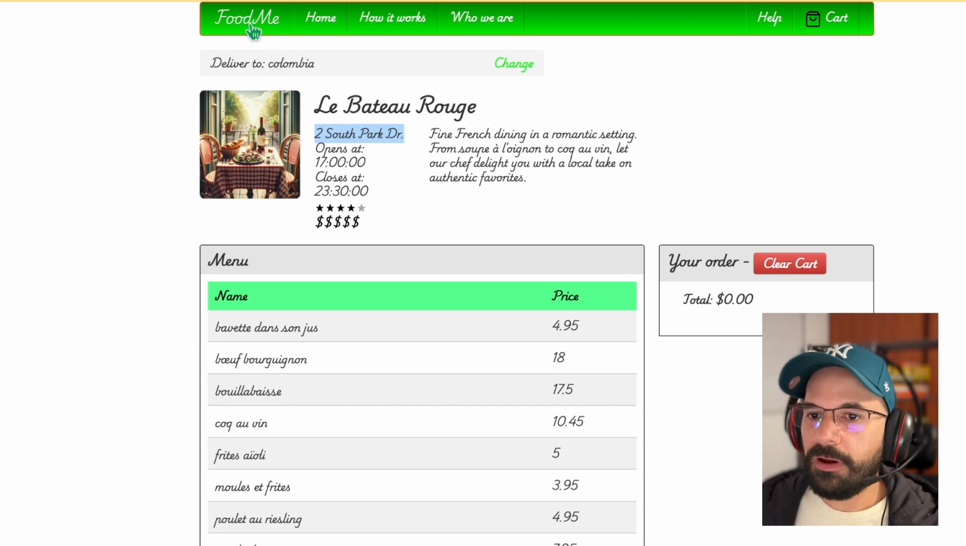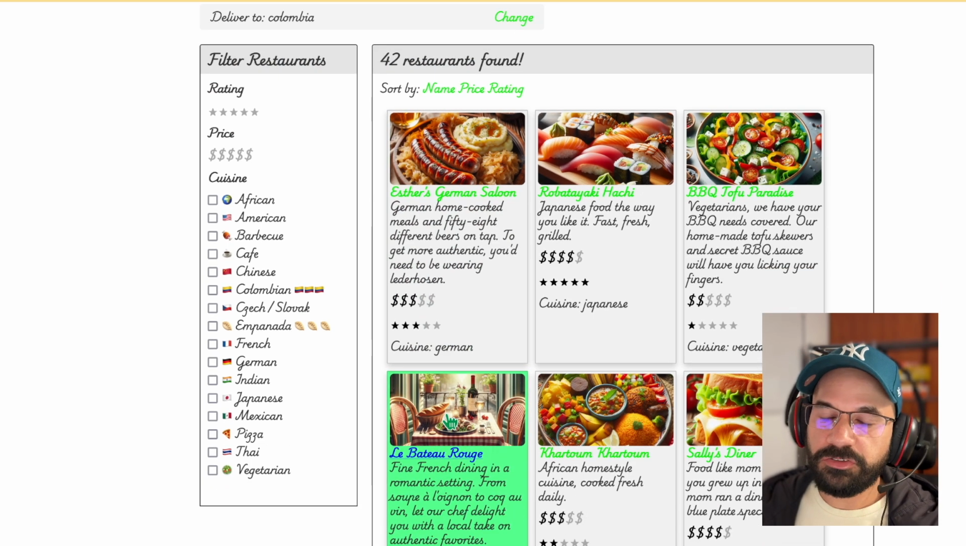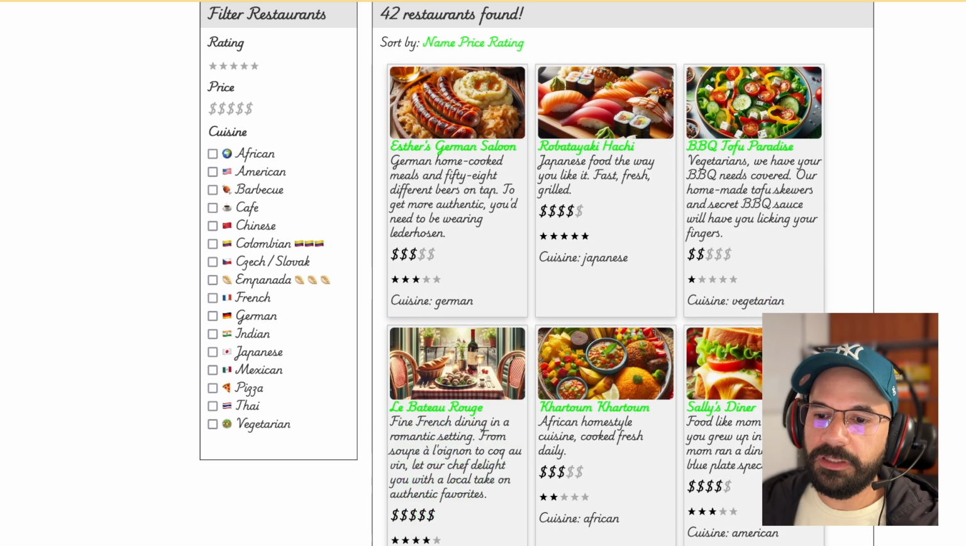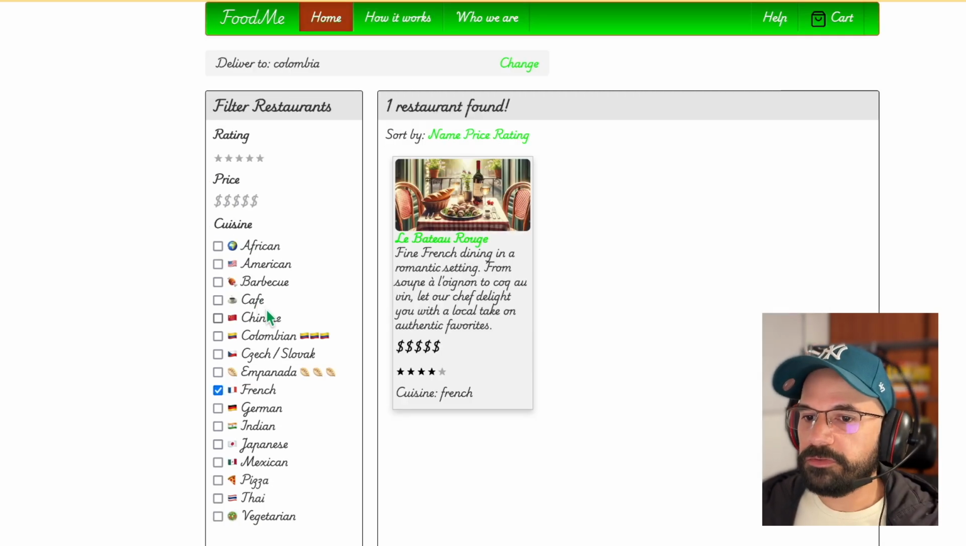Another error that I found was that the French restaurant, in the restaurant.json file, didn't have any cuisine information. So it wasn't possible to filter this restaurant from the options on the left. I fixed that. I included the cuisine as French for this restaurant, and now it is filtered here. Those are some errors that I found, but I found several others.